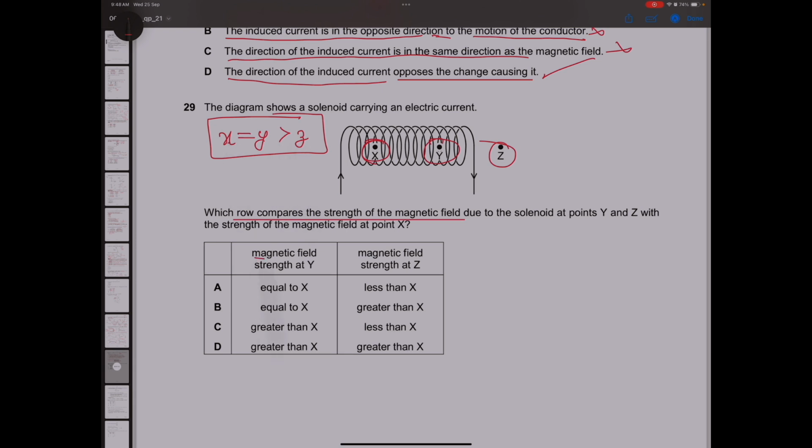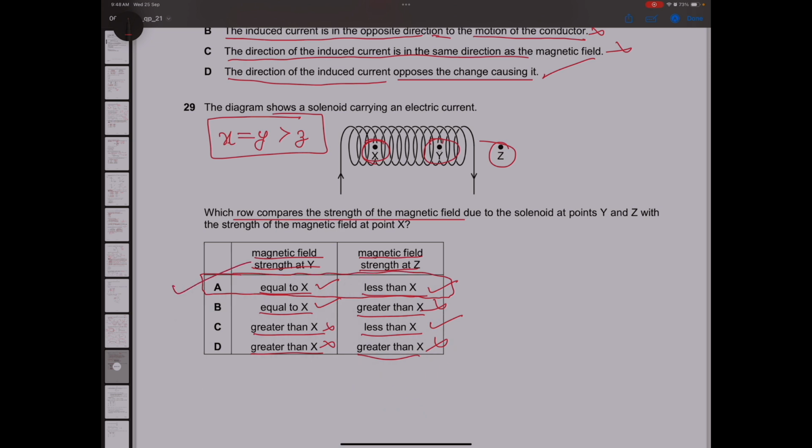So magnetic field at Y is equal to X, this is correct. Greater than X, incorrect. Now let's check the magnetic field at Z. Z has the lower magnetic field. Z is less than X and Y. So less than X, correct, greater than X, no. So you can see clearly in option A, both the points are correct, right? So option A is the correct one.